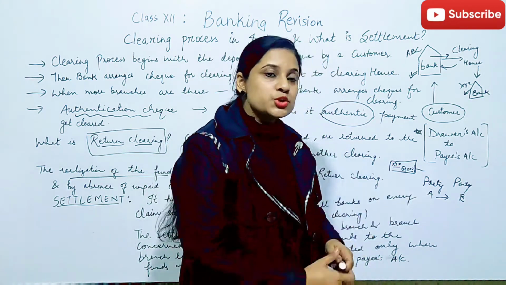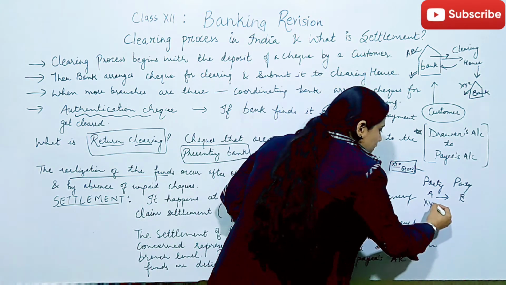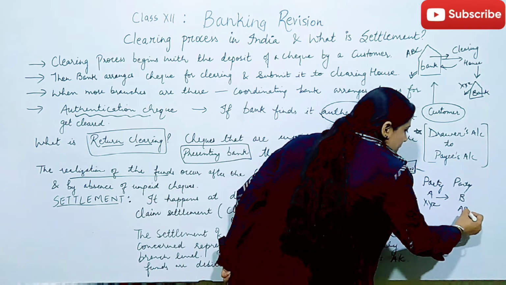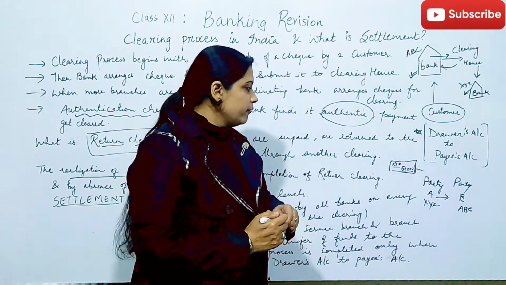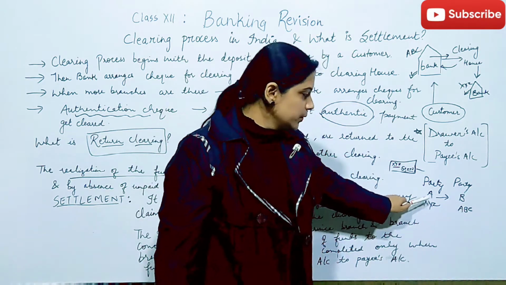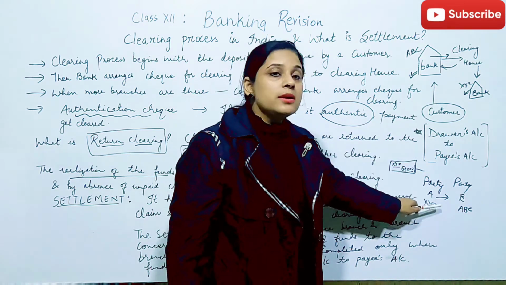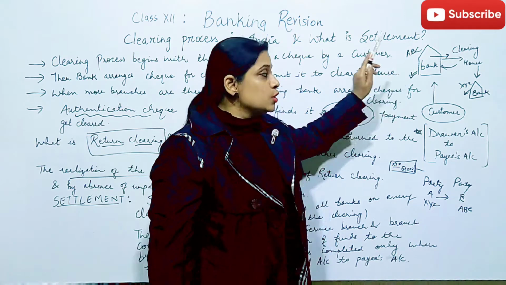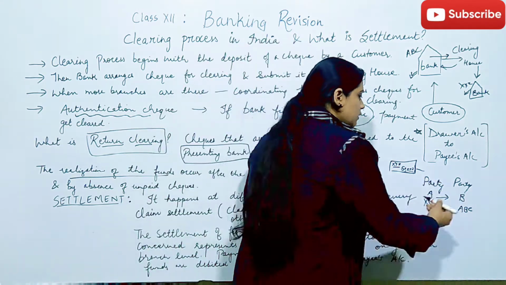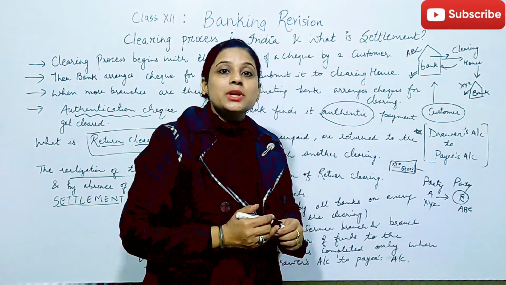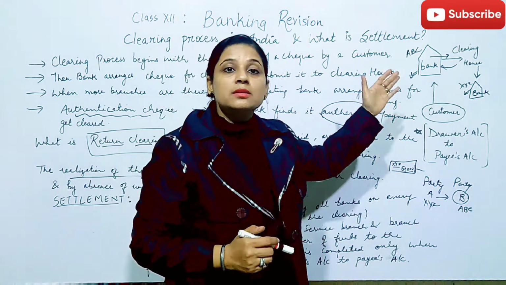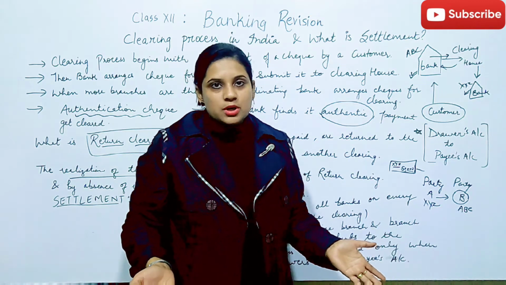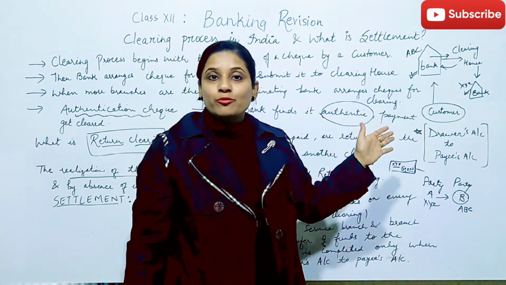So party A has issued the check from bank XYZ to the party whose bank account is in ABC bank, right? So if party A has given a check of XYZ bank and it is given to party B, which has the account in ABC bank, now party B is going to do what? Actually, party B will present the check to the bank, because party B is not going to keep the check with himself or herself, right? It will definitely go for payment.